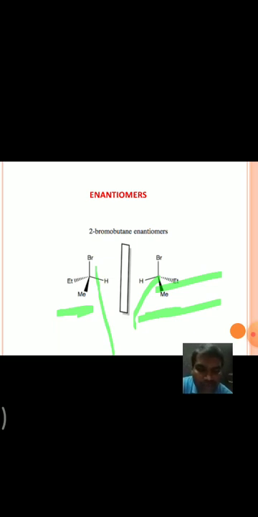Of course, ring chain isomerism is also there. The next classification is stereoisomerism, where the isomers differ in the spatial arrangement of atoms or groups in a molecule. The bond connectivity is the same, but they differ in spatial arrangement.